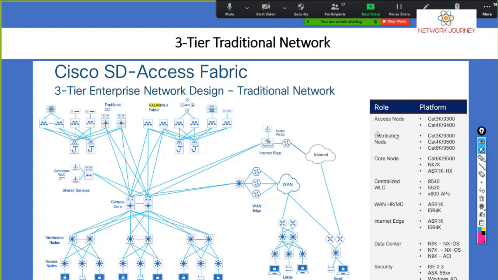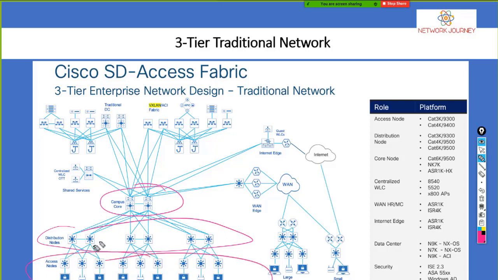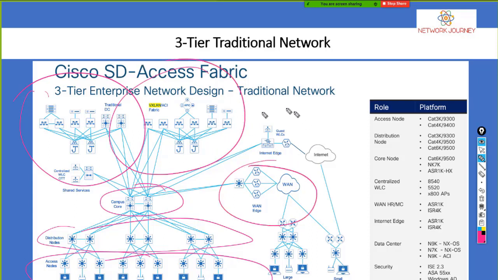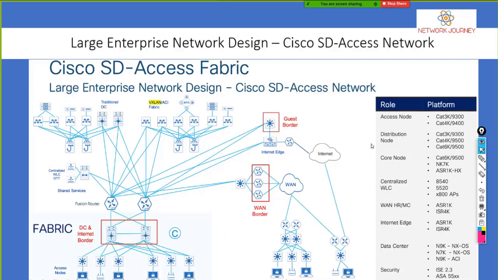Fine, now this is a 3-tier traditional network which we started from today, the class that we started. So we have the core, we have the distribution, we have the access layer, right? And on the other side we have a data center, we have some other different campus, we have the WAN, we have internet circuit. Now on this network, let's say I introduce SD-Access, and how does that look? So that's why I kept one screenshot with no SD-Access, and in the next screenshot I will show you with SD-Access. Okay, that's this one.